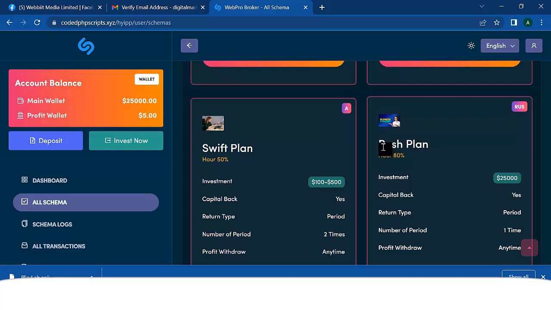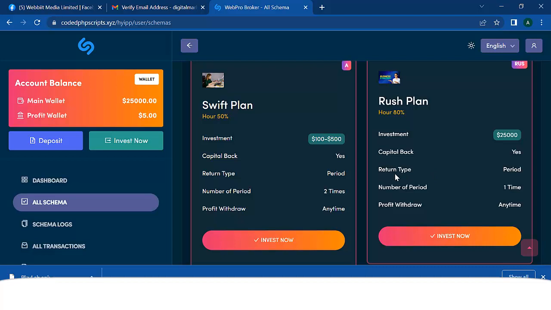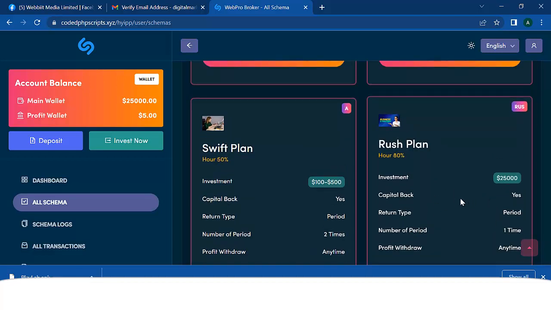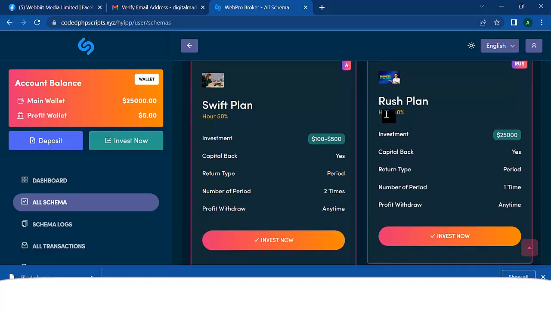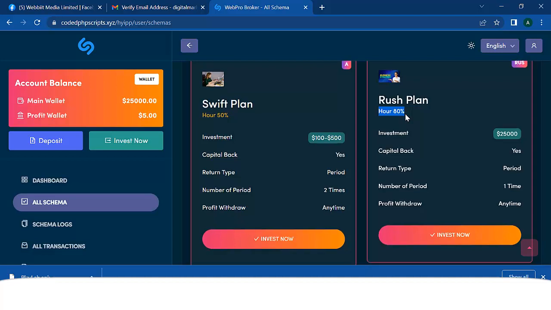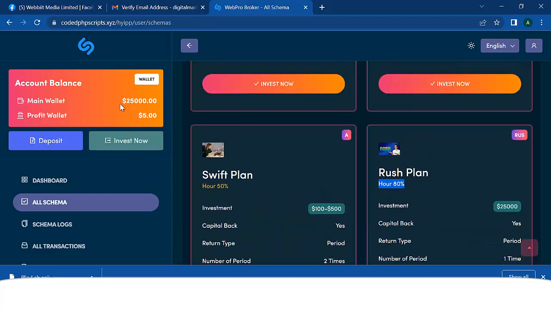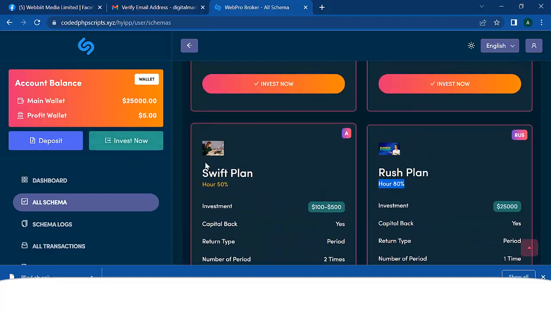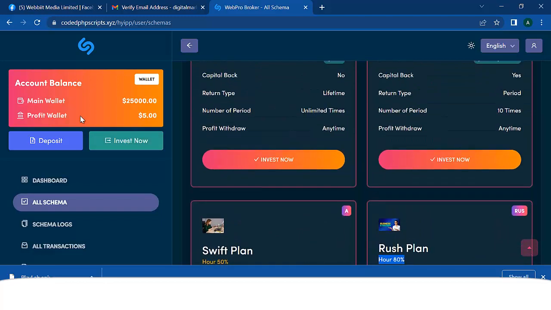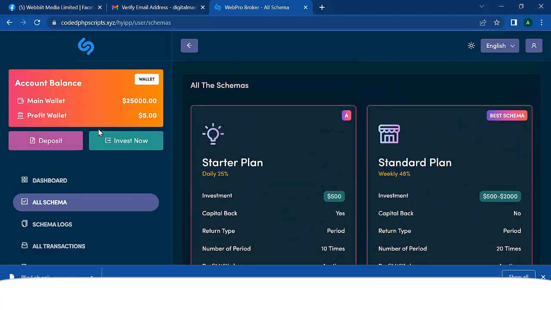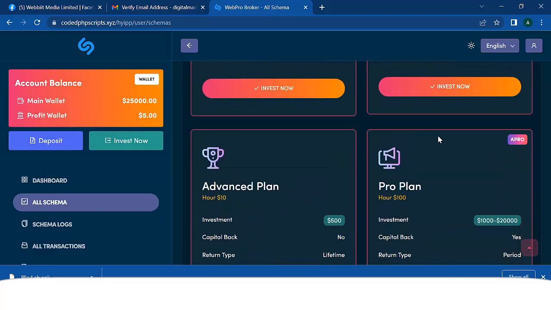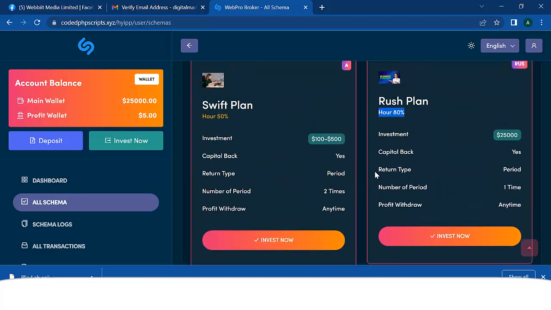I want to invest in this particular plan, this rush plan. And this rush plan, capital back here is return period, number of period 1. This is going to run for just like 1 hour. Look at it, 80% per hour. So in the next 1 hour, if I invest, I'm going to get 80% of this. So I'm going to allow this to run in the next 1 hour so that you can actually see this particular account, and let's see if the return is going to just come.